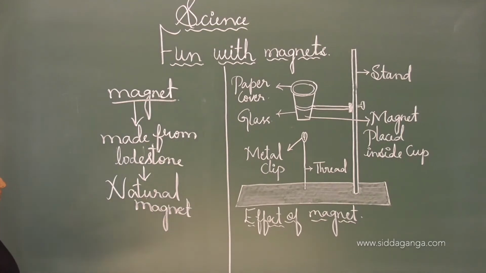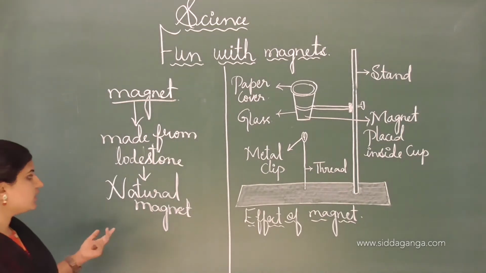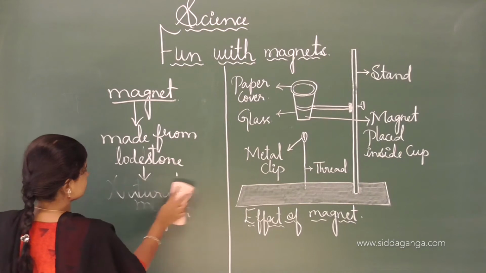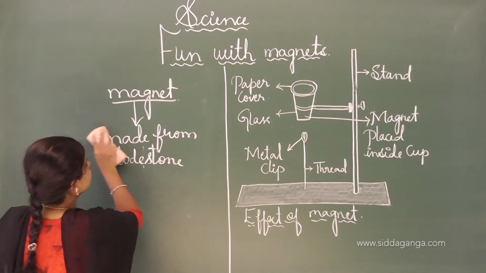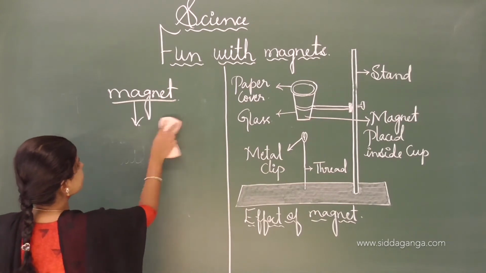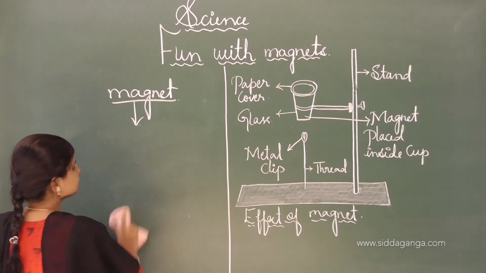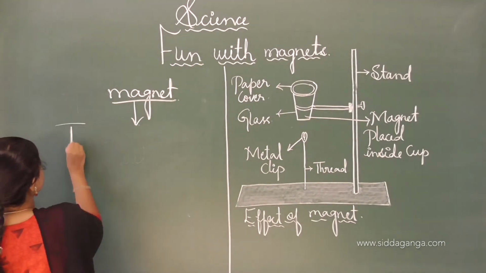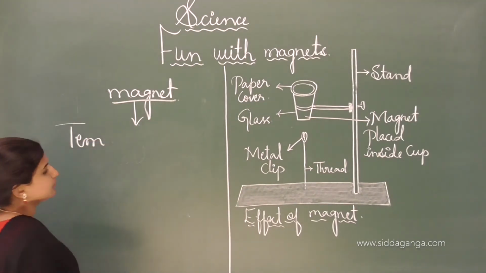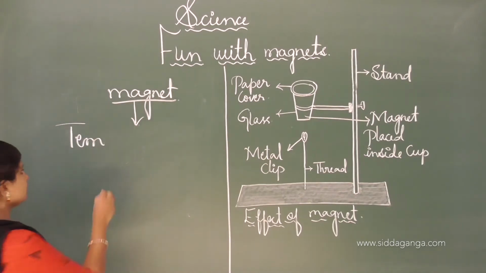In today's class we will learn about magnetic materials. There is a difference between the temporary magnet and the permanent magnet. The man-made magnet is also known as a temporary magnet.